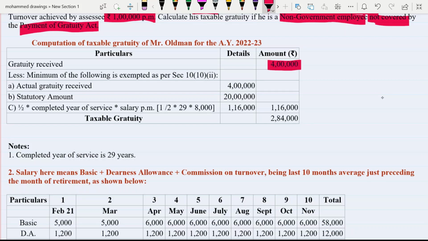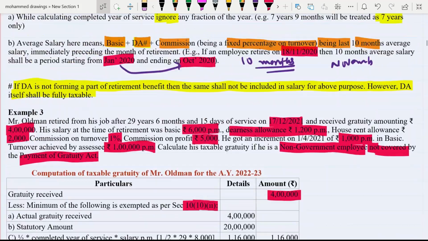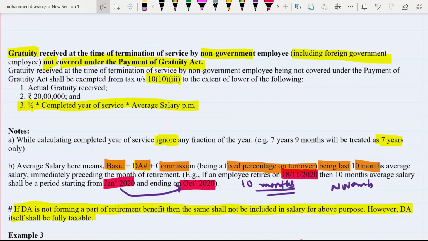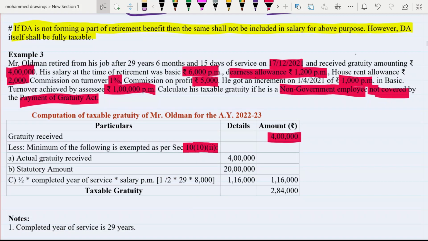How much gratuity has the person received? 4 lakh. Now, what exemption will he get? Minimum of the following is exempted as per section 10(10), clause (iii), not (ii), because we are discussing (iii). So here there is a mistake. It is (iii) because it is not covered.